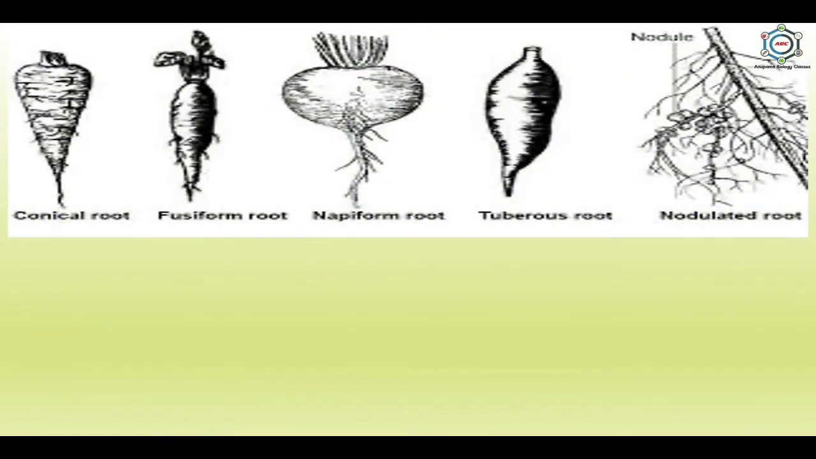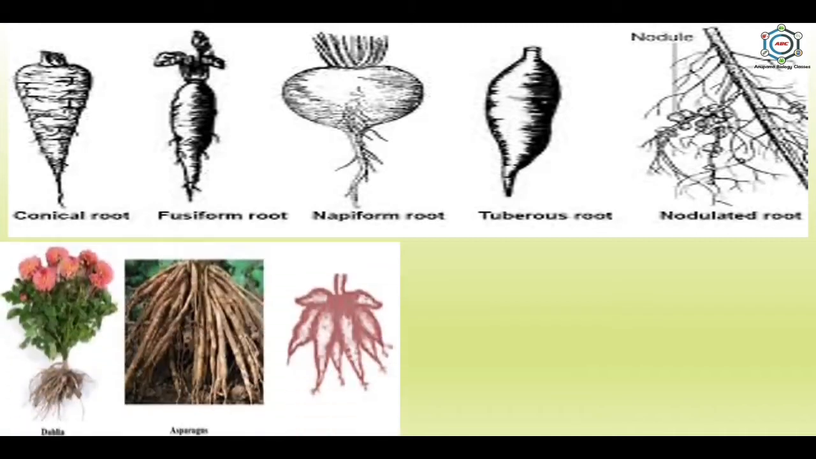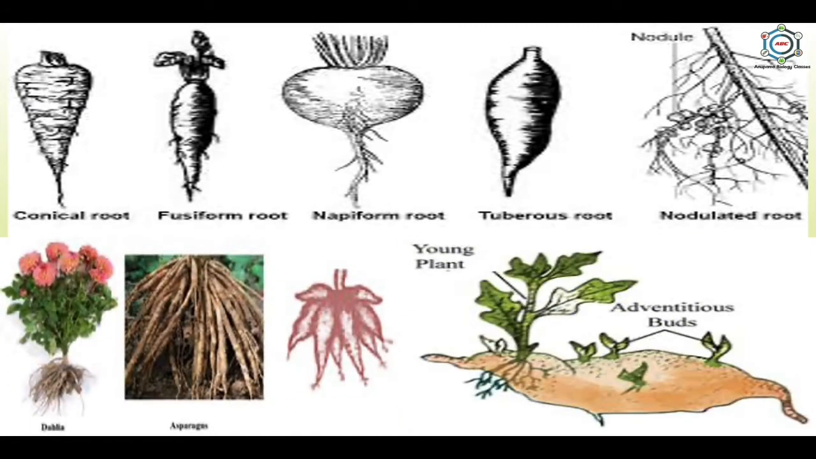So here these are the modified different roots which you can see in the picture, that is the conical root, fusiform root, napiform root, tuberous root, and nodulated roots. These are the modifications in case of the root. And here in dahlia and asparagus you can see the modified root, and these roots are tuberous which can be propagated vegetatively when planted in soil. The buds present on the roots grow into leafy shoots above ground and adventitious roots at their bases. So each slip, that is leafy shoot, gives rise to a new plant.